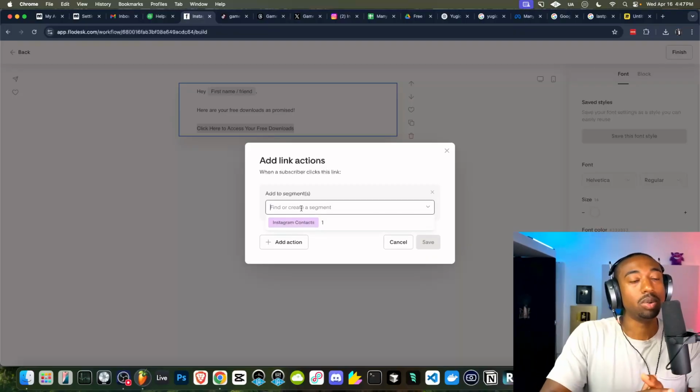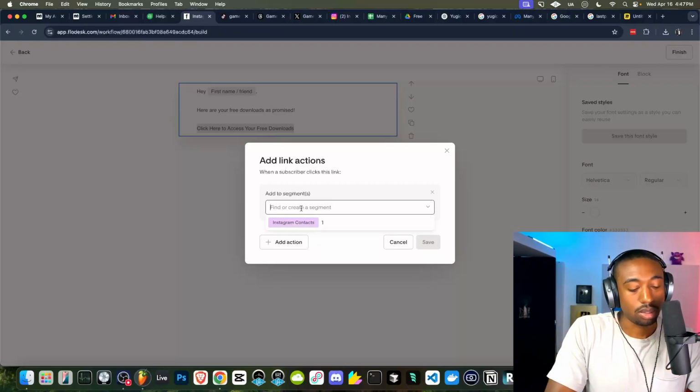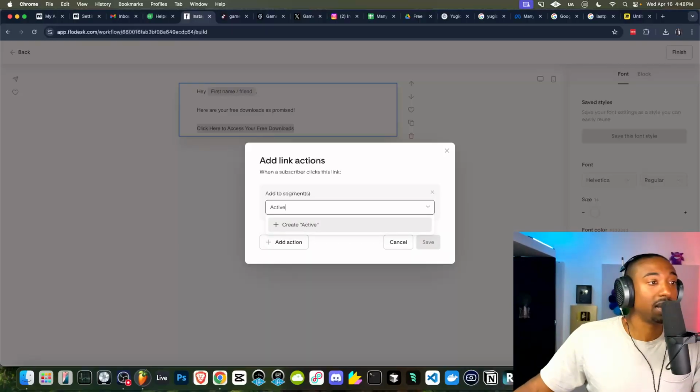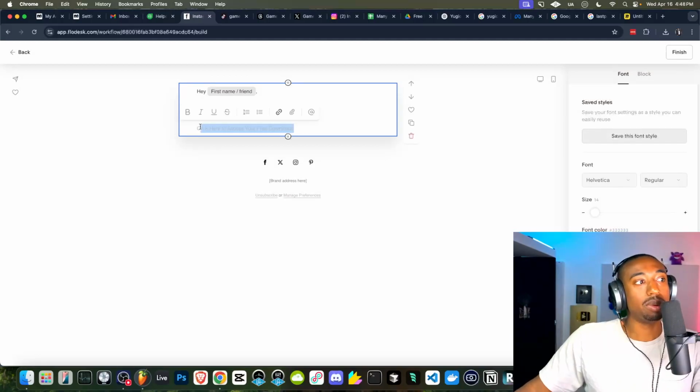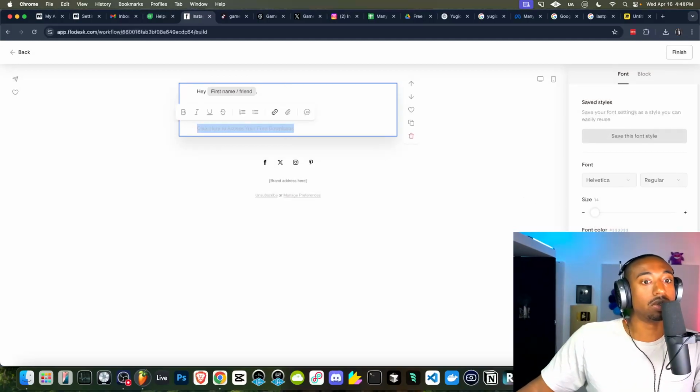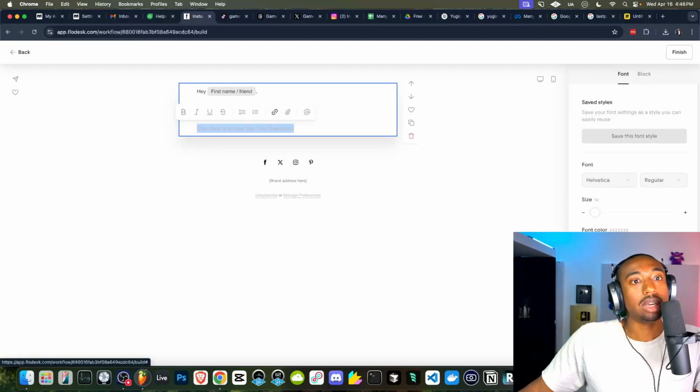Now we need to measure who's actually active. So I think we can do it from here. So let's type in a segment called active, create active. So this means anybody who clicks that link will be marked with another tag called active. You want to separate people who actually open the emails from people who don't, so that you understand, even if you collect 100,000 emails, there might be 20,000 active people.